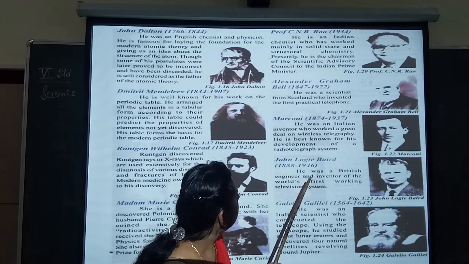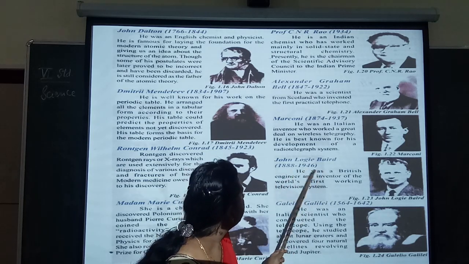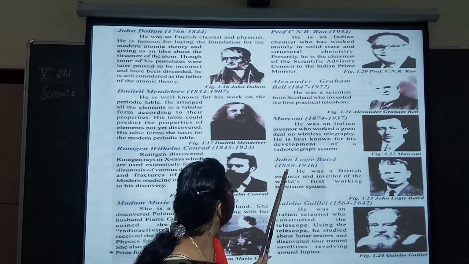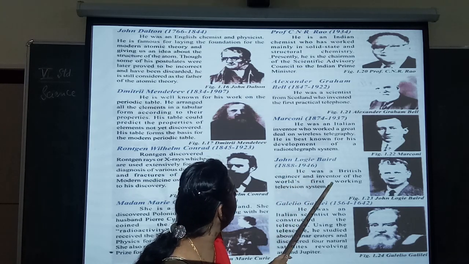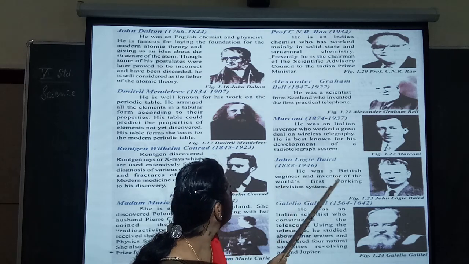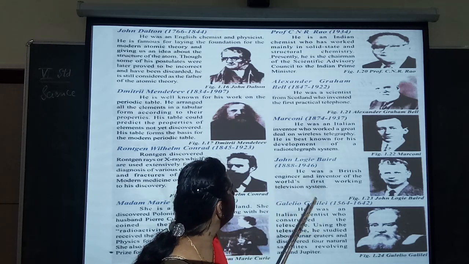Next is John Logie Baird, 1888-1946. He was a British engineer and inventor of the world's first working television system.